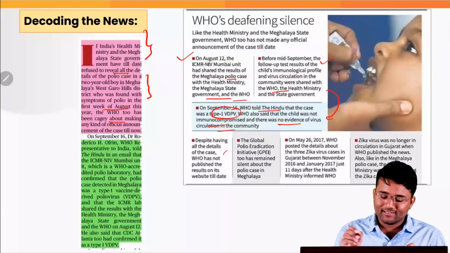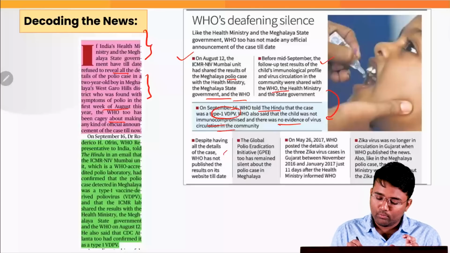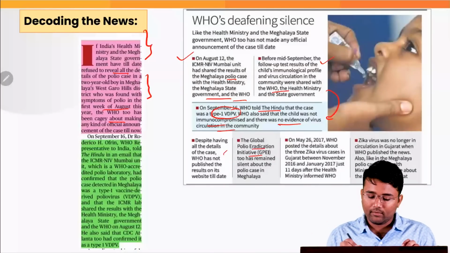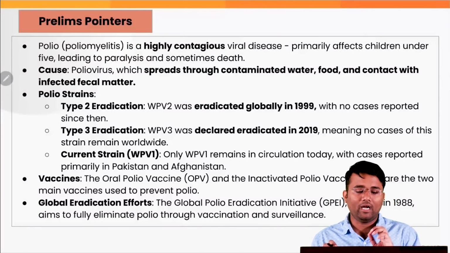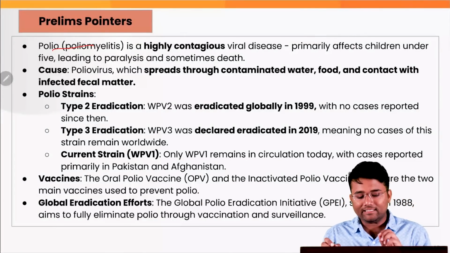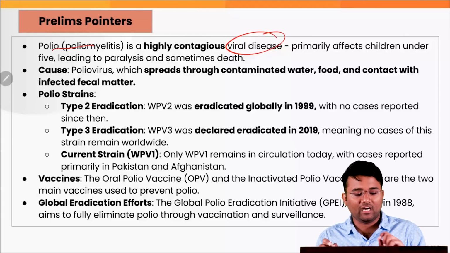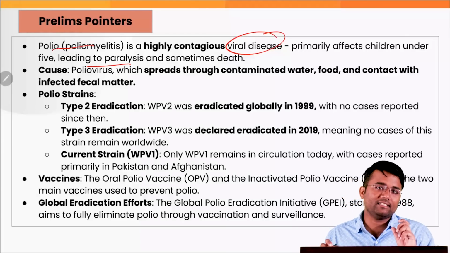Despite having all the details, the WHO has not published the details of the report, and the Global Polio Eradication Initiative too has remained silent about the polio case in Meghalaya. Let's look into some of the basic details about polio and this initiative. Polio or poliomyelitis is a highly contagious viral disease which primarily affects children under 5, leading to paralysis and sometimes death in extreme cases.